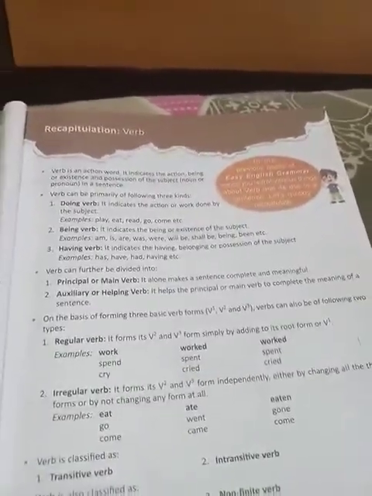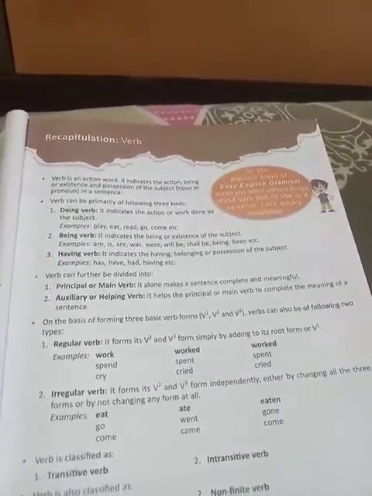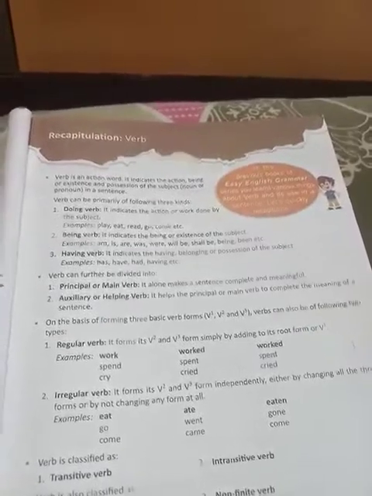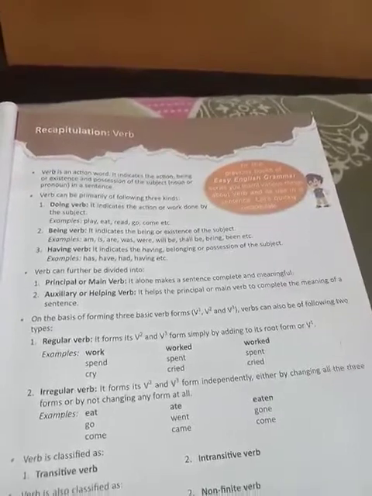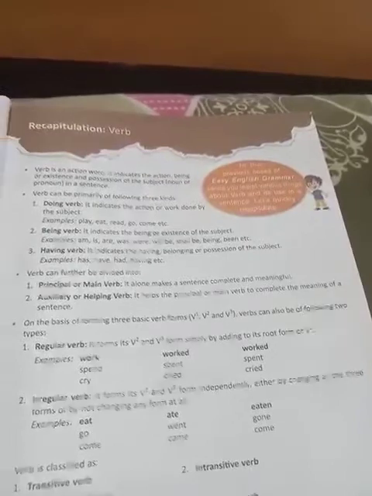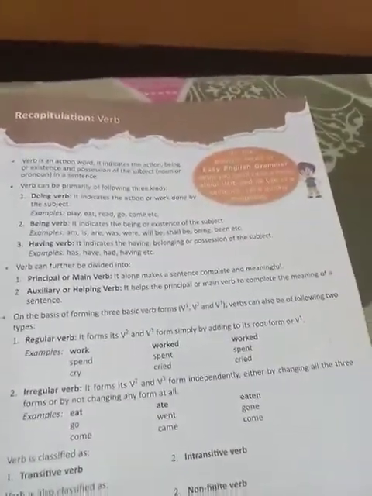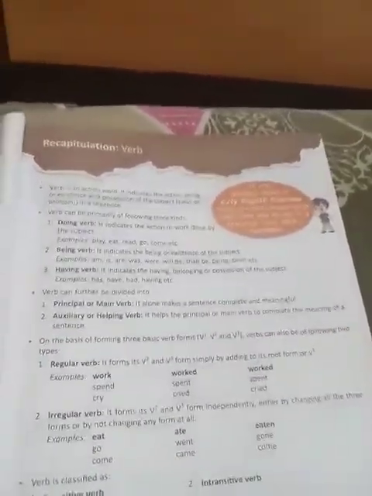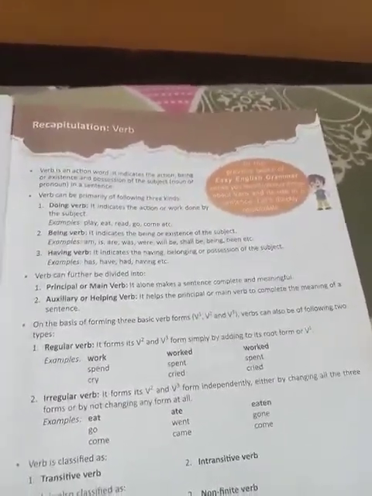Now, verbs can be further divided into two types: principal verb or the main verb and the auxiliary verb. The verb that makes a sentence complete and meaningful is called the main verb or the principal verb. So, those verbs which help in making the sentence complete and meaningful without the help of any other verb are known as principal or main verbs.